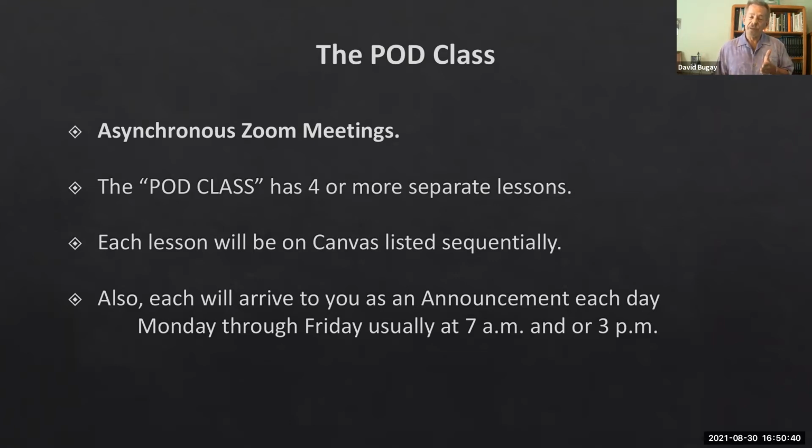But I broke this up into what I call a pod class. No, not a podcast, a pod class. I take each chapter and I chop it up into pieces. You might have 3, 4, or 5 different segments of a chapter. Let's say we take chapter 5 and we have 5 different components to it. I'll have a component 2 about culture on top of that. So there may be 4 or 5 different things, and you'll see them listed in your module.